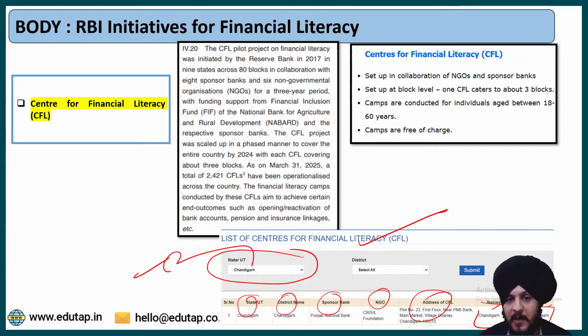Fine. And they have played a very important role in promoting financial literacy across these different blocks. Since we are also collaborating with NGOs as a part of it, this initiative has become more efficient. And whatever camps and initiatives are taken under this Centre for Financial Literacy, all of them are free of cost.